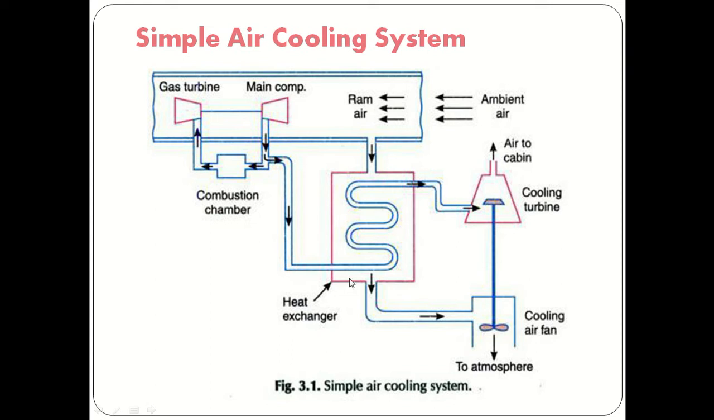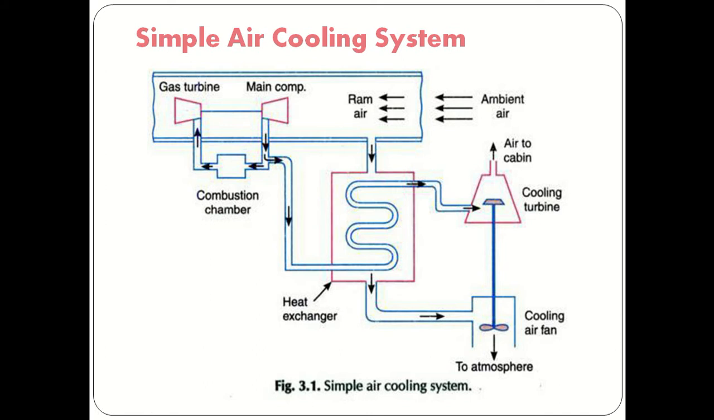Now here, the ram air, after cooling in the heat exchanger, is warm ram air, and we are supplying it over the fan. So due to that, what will happen? The fan will be rotated, and this is due to the power generated during the expansion of the air. Whatever power is generated during the expansion of the air will be supplied to the cooling fan. That's why the cooling fan sucks the ram air from the heat exchanger and supplies it to the atmosphere. So this is about the simple air cooling system.